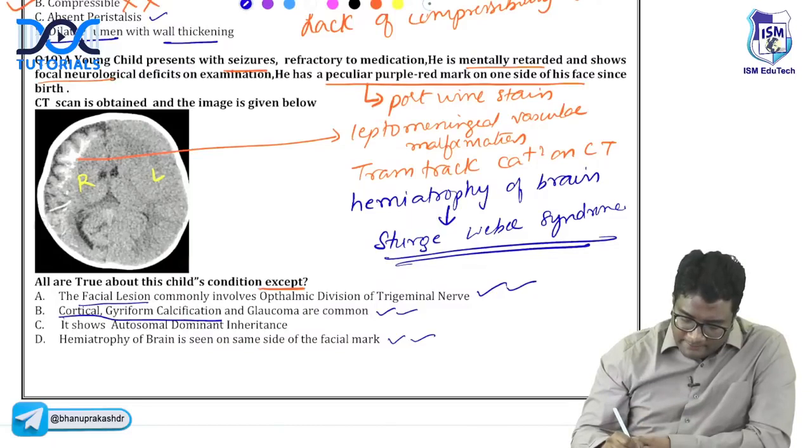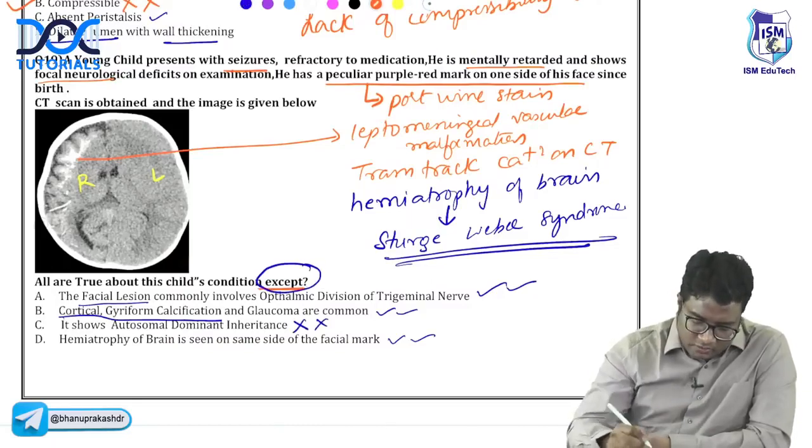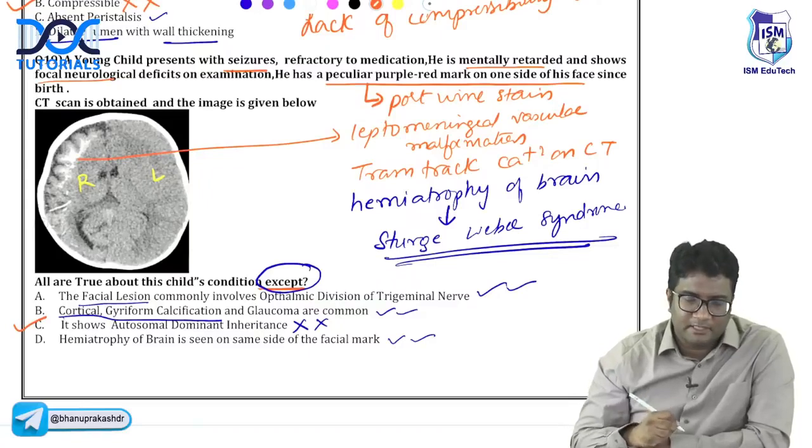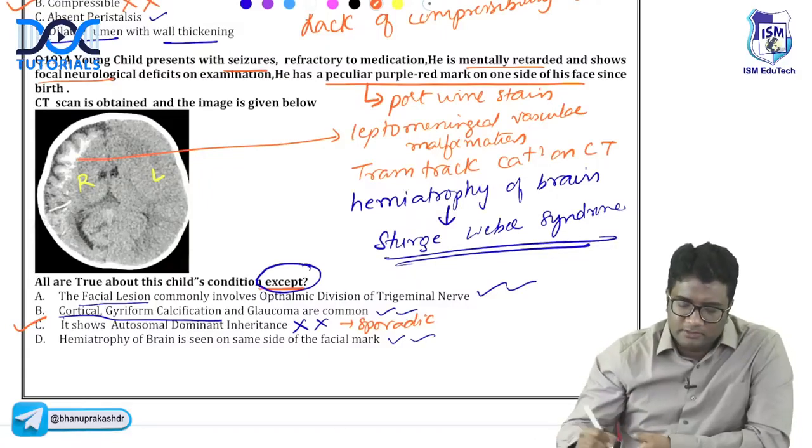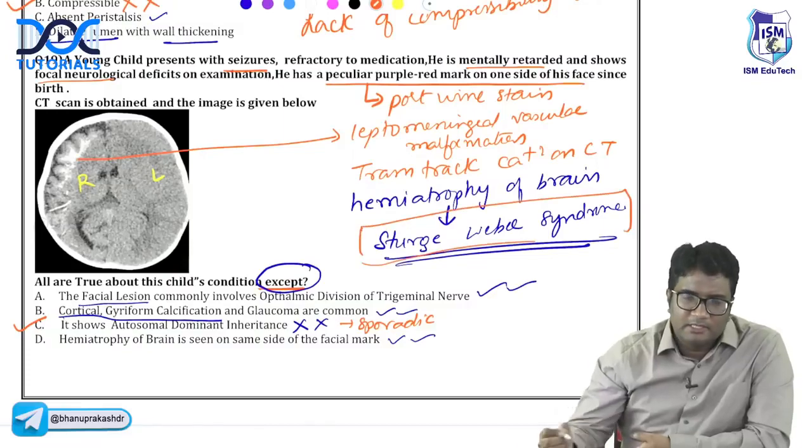And it is sporadic. It is not autosomal dominant. Since except is asked, the answer should be C. It is sporadic, not autosomal dominant. So this is all about Sturge-Weber syndrome.